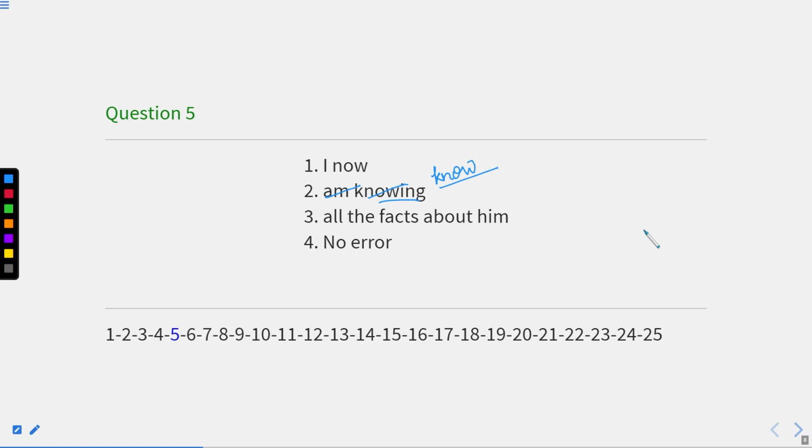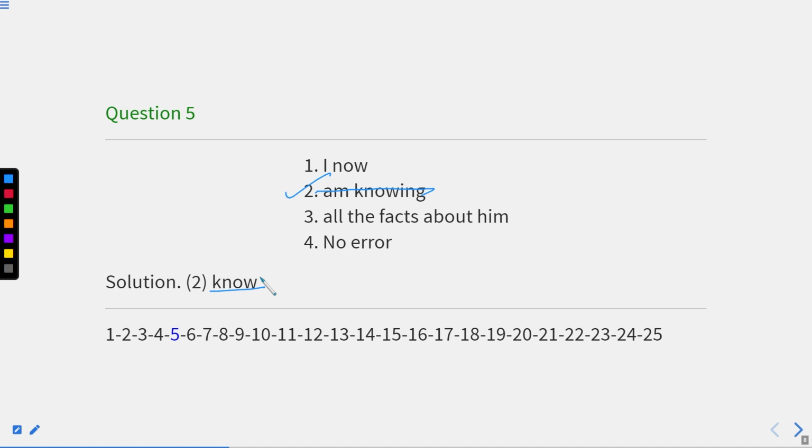You cannot say that you are gaining it. You are not in the process of gaining the knowledge. In fact, if you came to know something, it means you have known something. So here the error is in part 2 again, where this "am knowing" should be replaced with the word know. So the correct sentence will be, I now know all the facts about him.